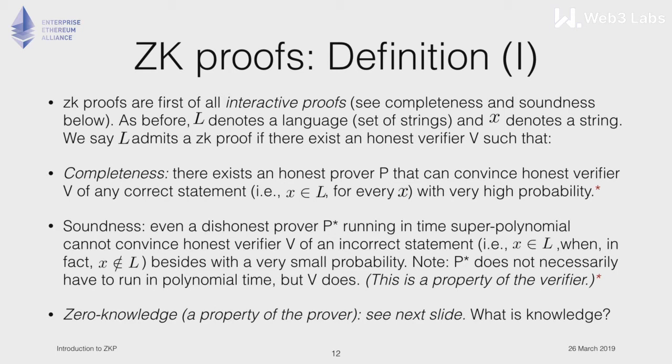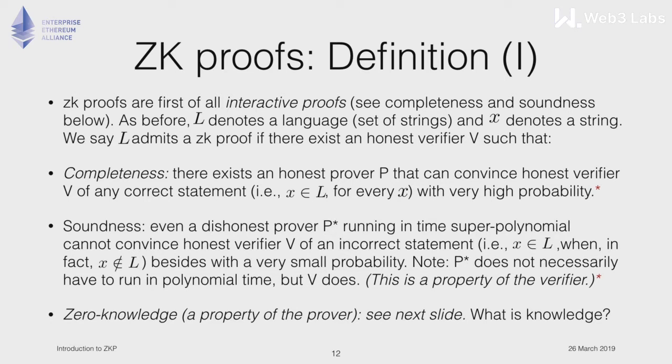So there are two security properties that interactive proofs have to have. First of all, there is completeness. An honest prover can always convince an honest verifier about a correct statement. We say with very high probability, because it can be repeated many times, so this probability is exponentially close to 1.